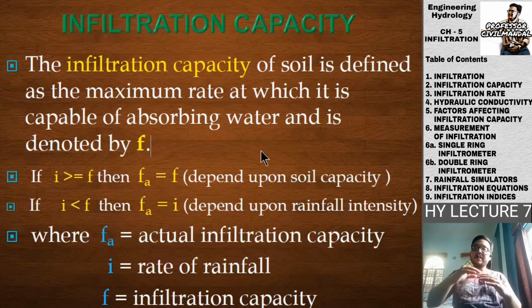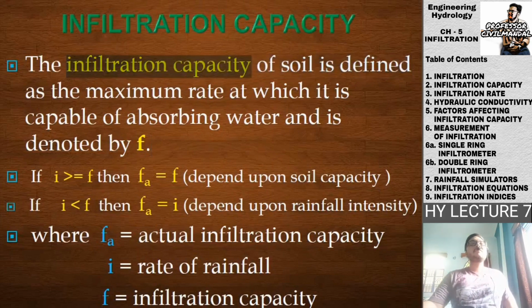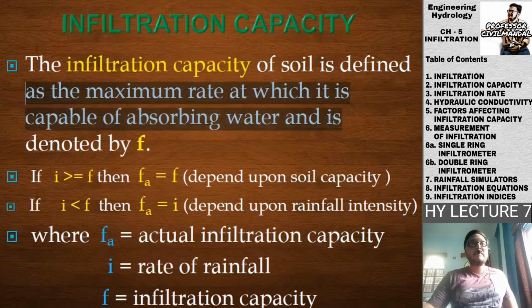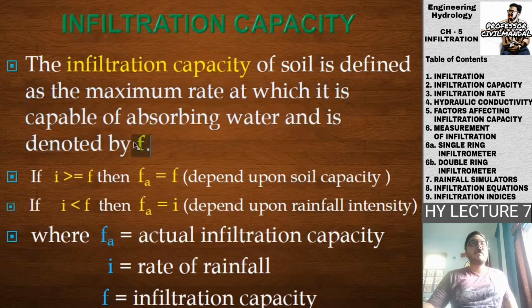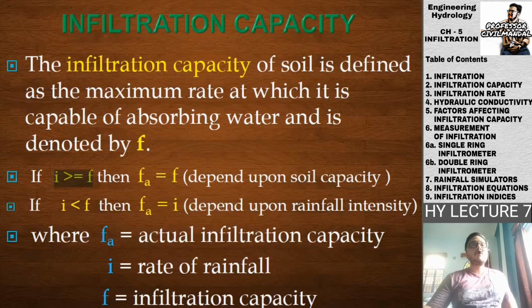Whenever this infiltration rate is maximum, it is known as the infiltration capacity of the soil. So the infiltration capacity of the soil is defined as the maximum rate at which it is capable of absorbing water and is denoted by the letter F. The maximum rate is known as the infiltration capacity. Now, I, as you know, is the rate of rainfall.